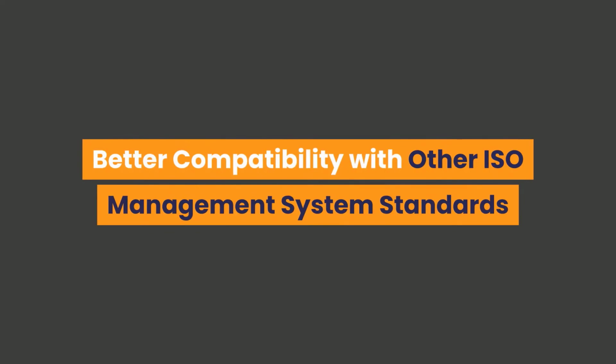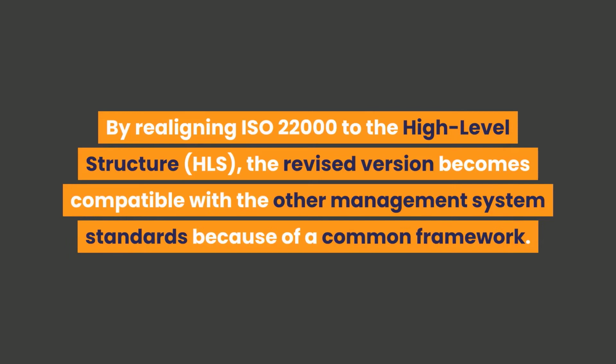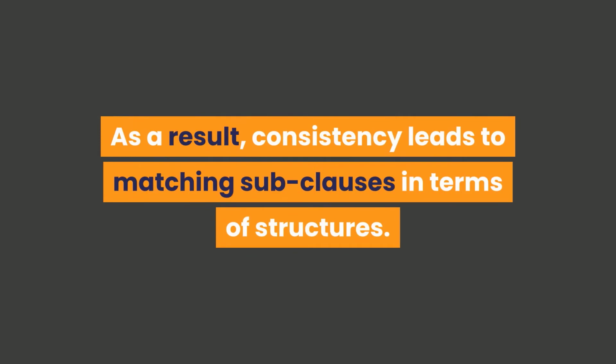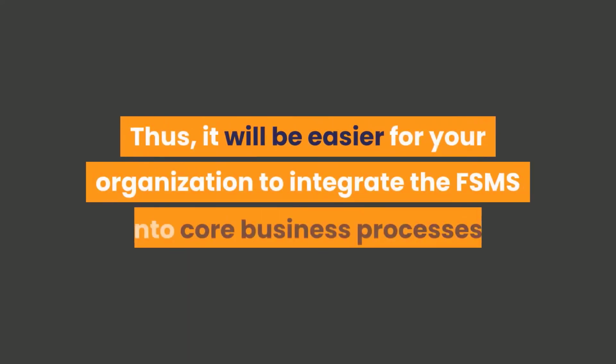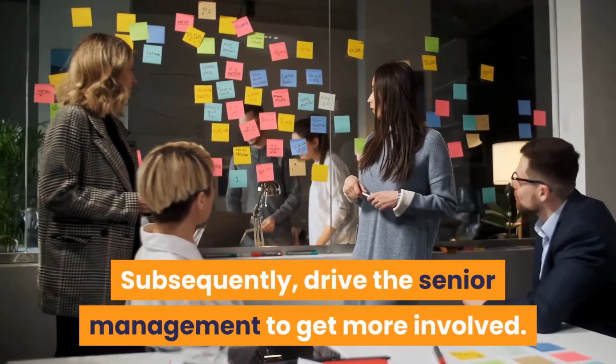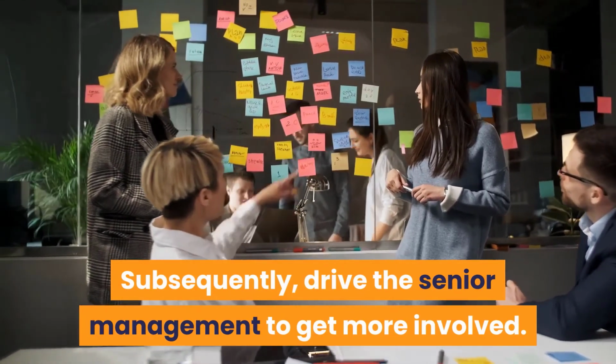Better compatibility with other ISO management system standards. By realigning ISO 22000 to the high-level structure, HLS, the revised version becomes compatible with the other management system standards because of a common framework. As a result, consistency leads to matching subclauses in terms of structures. Likewise, all standards use a common language. Thus, it will be easier for your organization to integrate the FSMS into core business processes, subsequently driving senior management to get more involved.